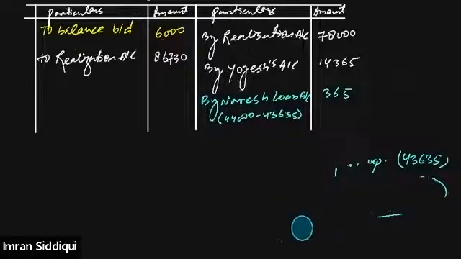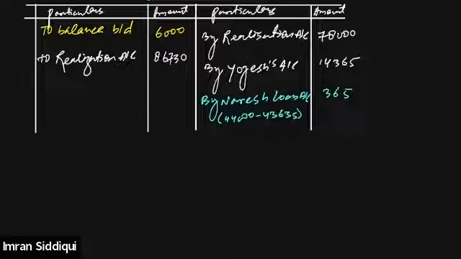Nothing else is required. I think now we can close the cash account, and if everything is correct, both the sides should tally. Totaling the debit side first, we will get 92,730. So the debit side balance is 92,730, and let's total the credit side as well: 78,000 plus 14,365 plus 365. Yeah, we are getting the same value, 92,730.